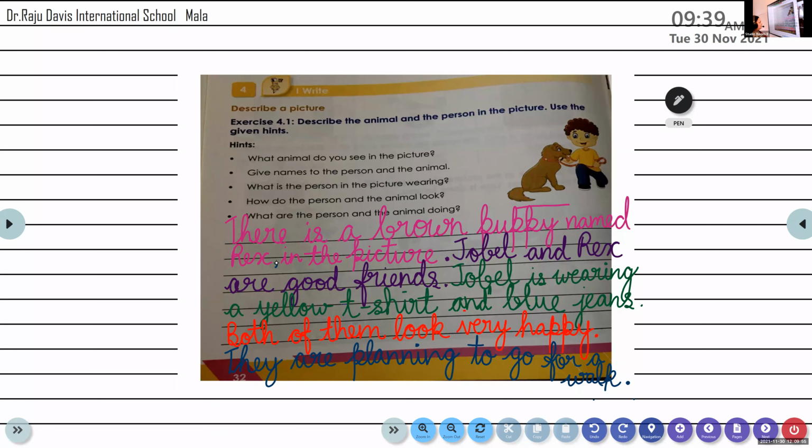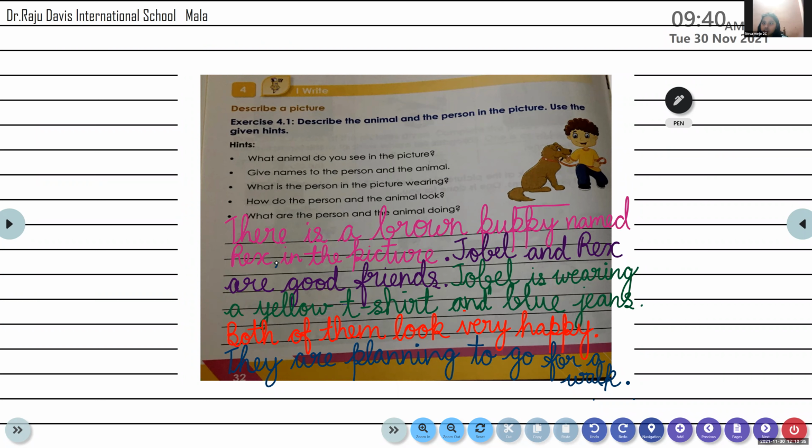Read it one more time, the same sentence. Jobel is wearing a yellow t-shirt and blue jeans. Jeans. One more time. Jobel is wearing a yellow t-shirt and blue jeans. Fantastic. Very good. Thank you, my dear.